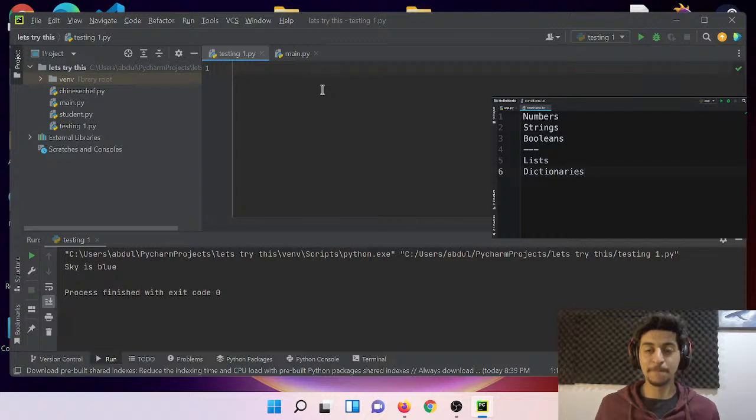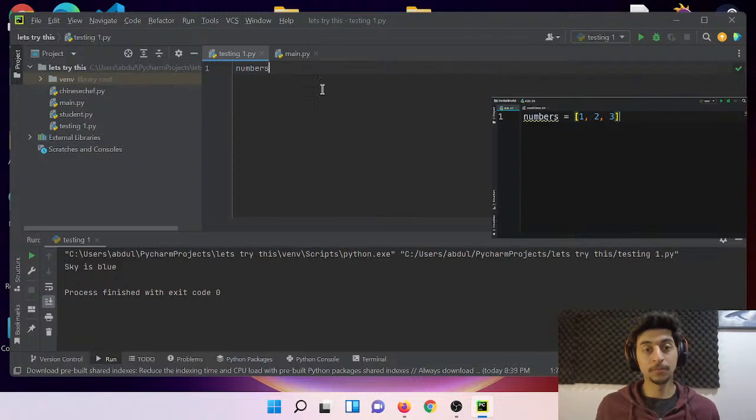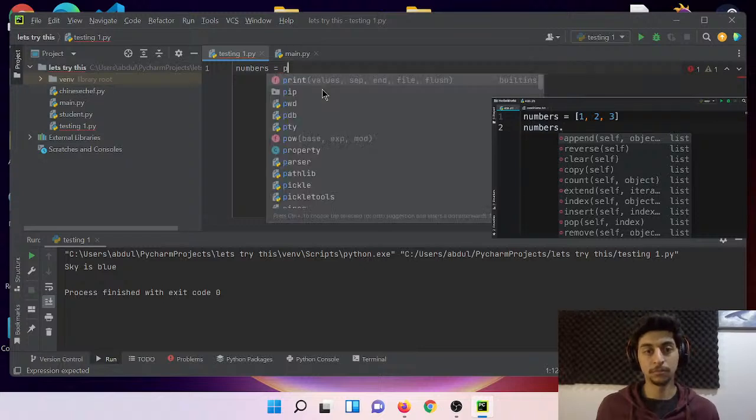Now, in this tutorial, I'm going to show you how to define a new type called point. This new type is going to have methods for working with points. For example, back in our main program, let's create a list, numbers, 1, 2, 3. You know that when we type dot, we get access to these functions or methods available in list objects.